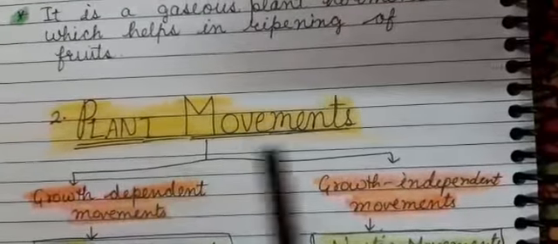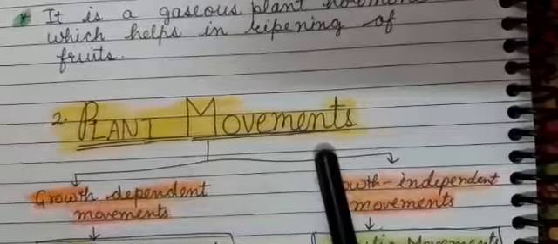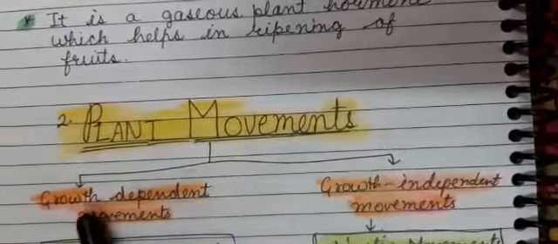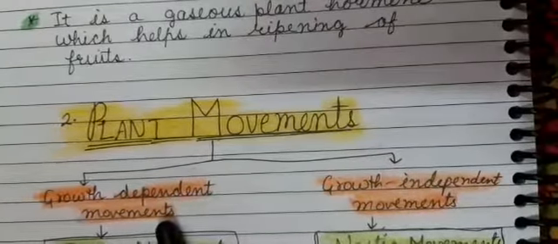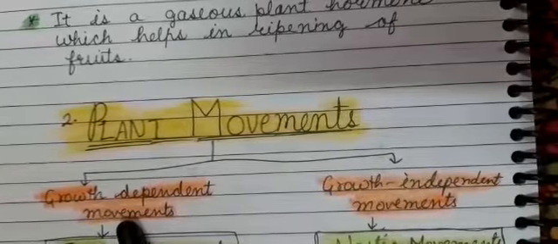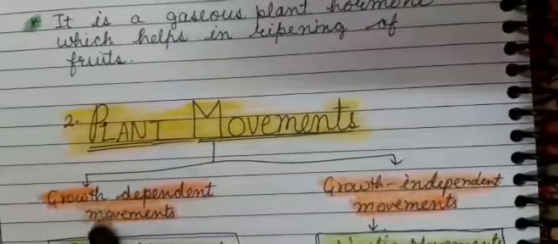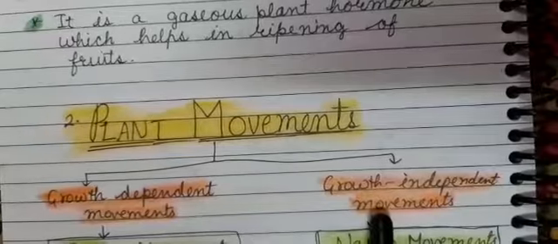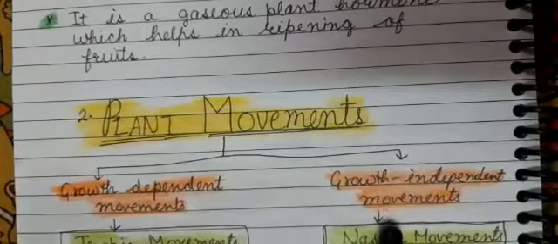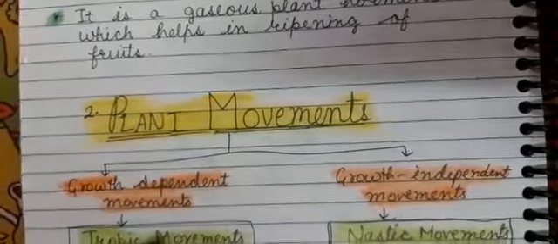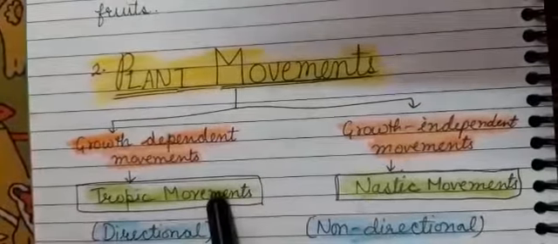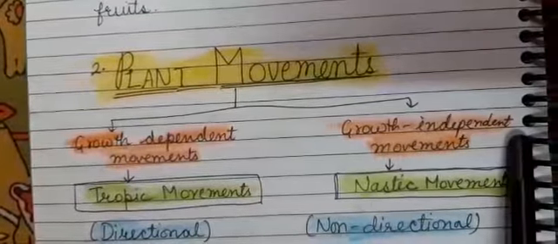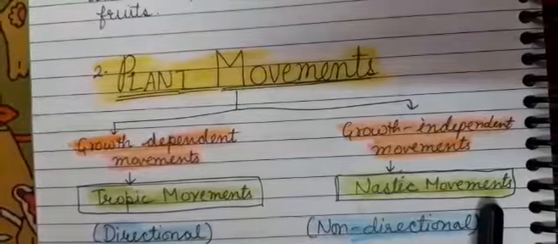These slow movements in plants are categorized into two parts. First is growth dependent movements, in which plants show their response by growing towards the stimulus, and second is growth independent movements, where growth does not occur. The growth dependent movements are called tropic movements, and growth independent movements are called nastic movements.